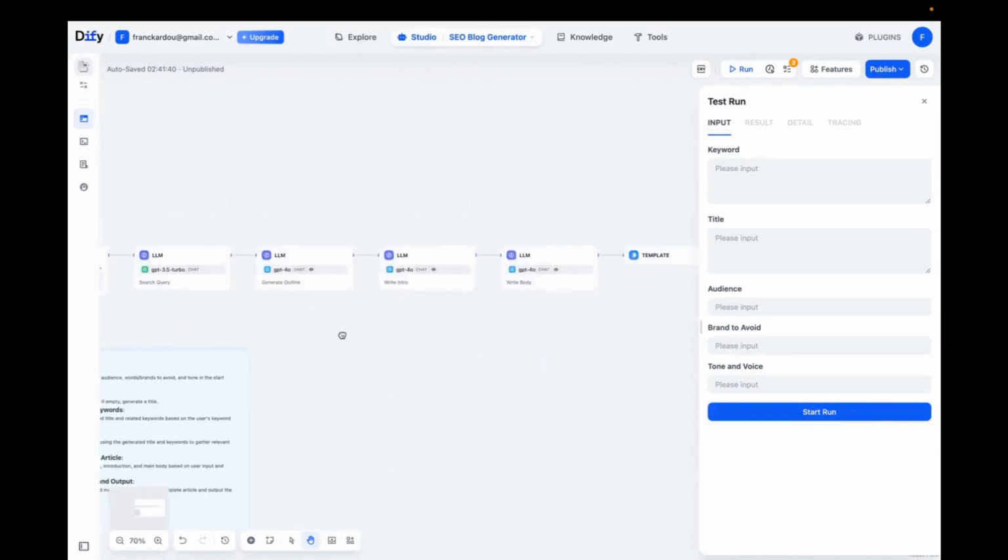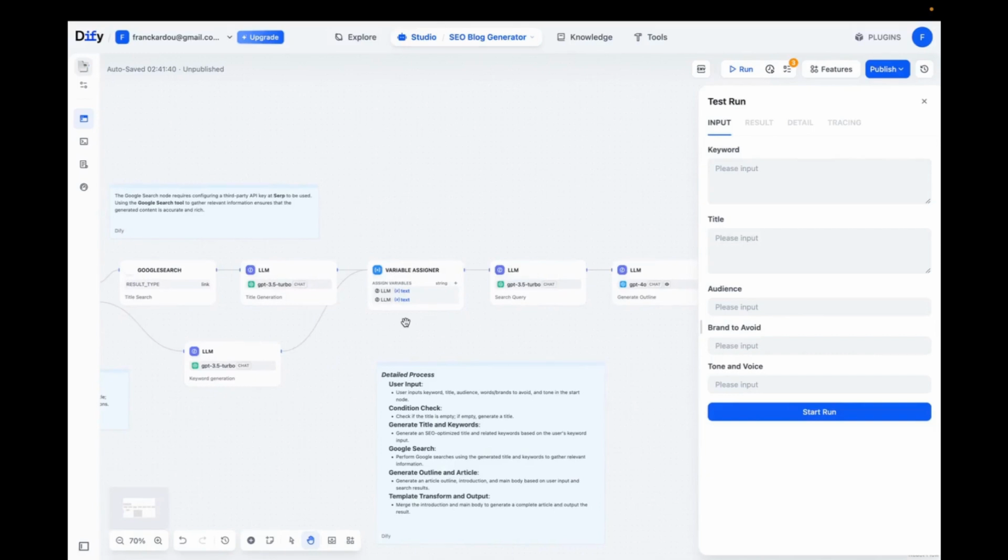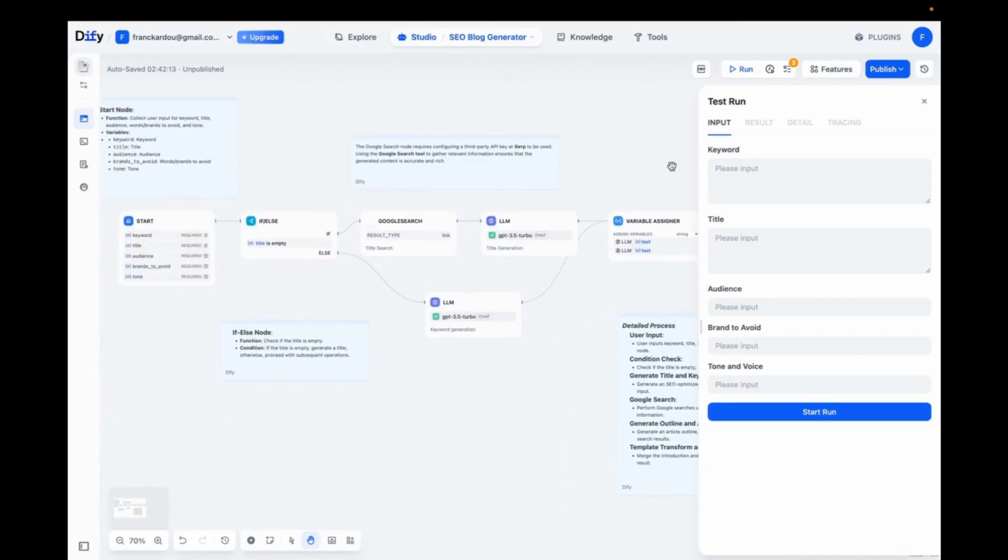Once again, a blog article is a complex task. You can't do it with just a single prompt. Generally, you need to start by creating the structure of the article, also do some keyword research, search the internet, usually about the topic, to gather a lot of information on the subject, and then generate the blog article. And so with a typical workflow, you can handle all these steps. For those who have seen the video on Make, that's pretty much what we did there. And here it's quite similar, but on D5 with a slightly different process.